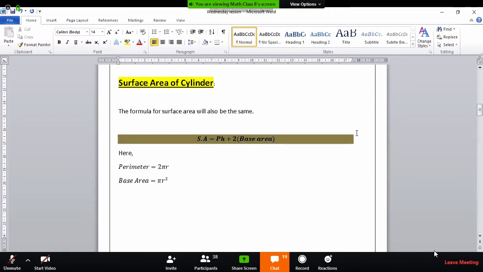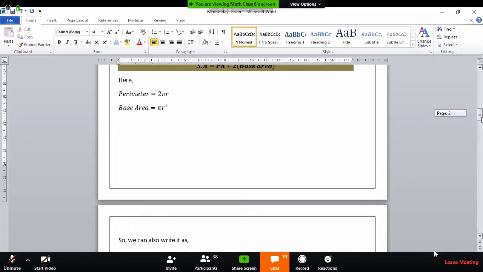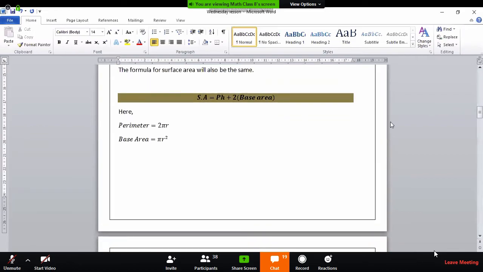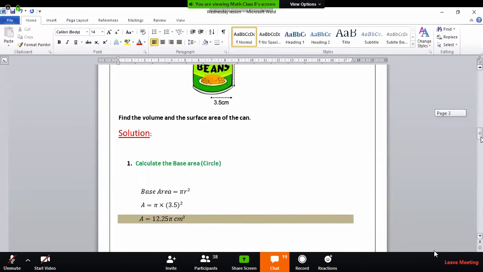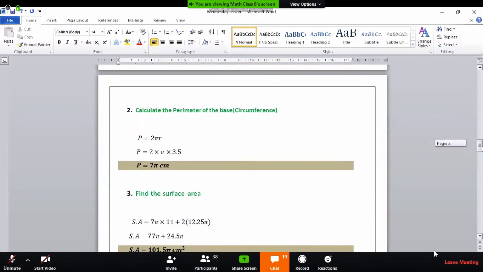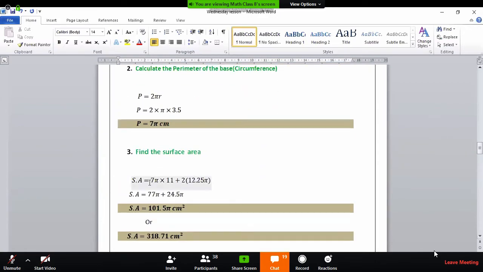The height of the can was 11 centimeter, and 2 times base area. The base area we also calculated. I have substituted all the values in that formula. See, 7 pi into 11 plus 2 times the base area. 7 pi into 11 is 77 pi. 2 times 12.25 is 24.5 pi. Now, surface area comes to be 101.5 pi centimeter square.